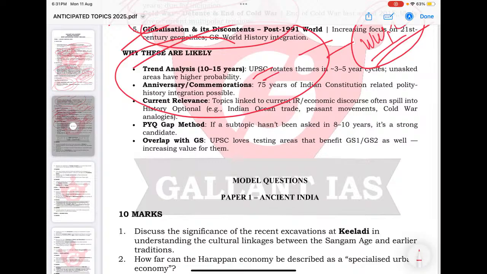Similarly, current relevance: Indian Ocean trade, peasant movements, the Cold War, India's economic or diplomatic policies with the neighborhood. When these are in the news, of course, their historical questions could be asked.